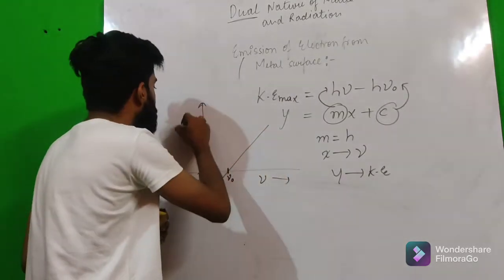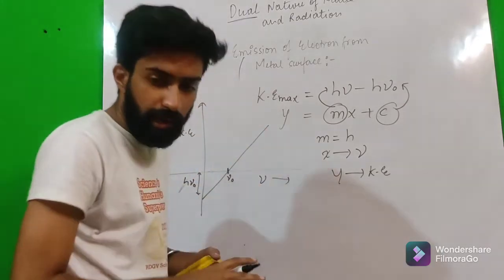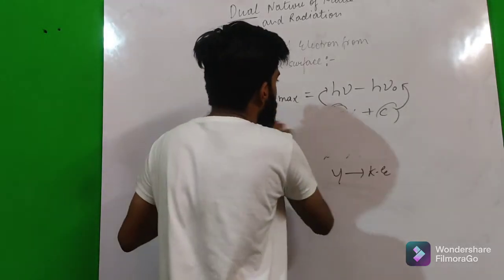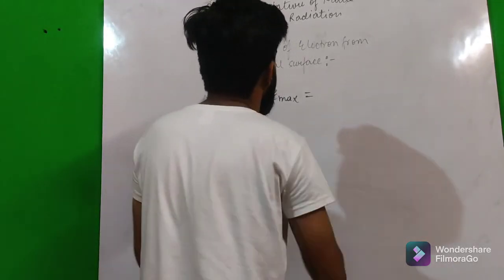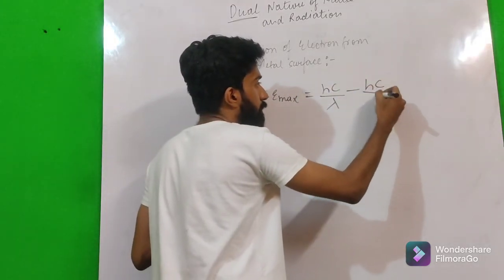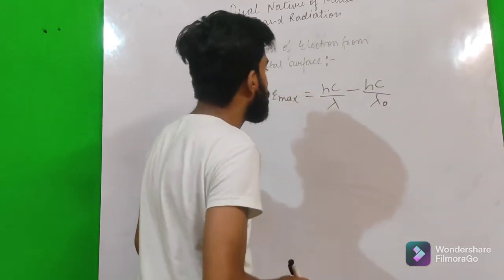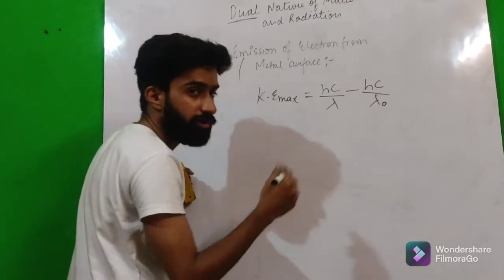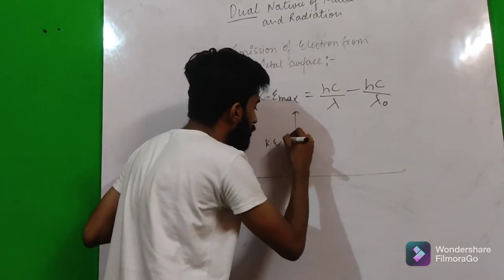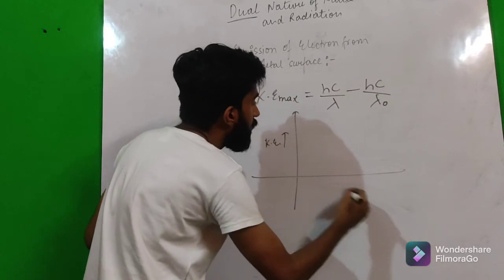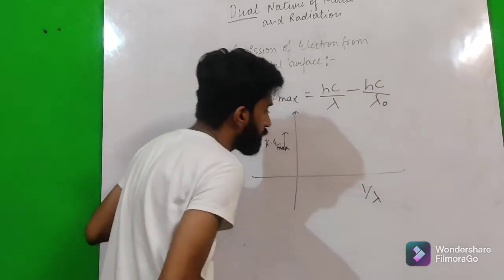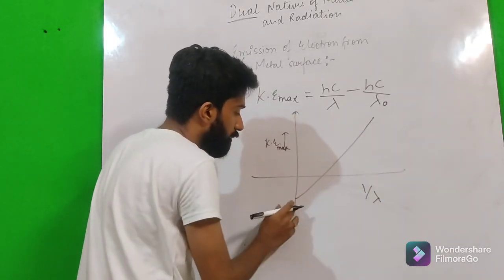Okay, similarly, if we plot a graph for the equation hc upon lambda minus hc upon lambda naught, in this case if we compare this equation with the equation of a straight line, what do we get? We get a graph between the maximum kinetic energy and 1 upon lambda, and this is also a straight line.